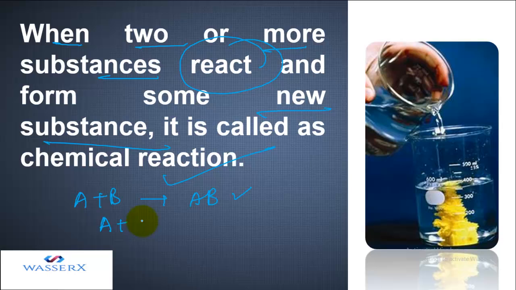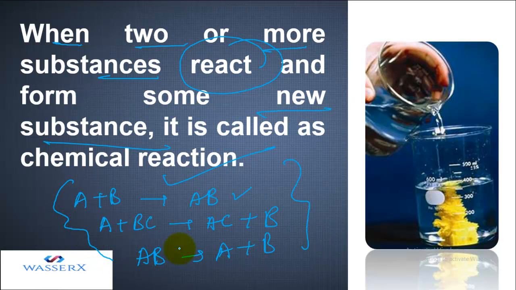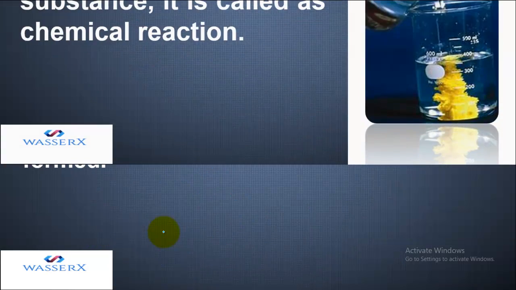It can be A plus BC forms AC plus B. So a reaction can be of any order. It can even be AB breaking to form A and B. All are chemical reactions, and it is not just confined to these equations. It can be anything. Chemical reactions do take place in nature.